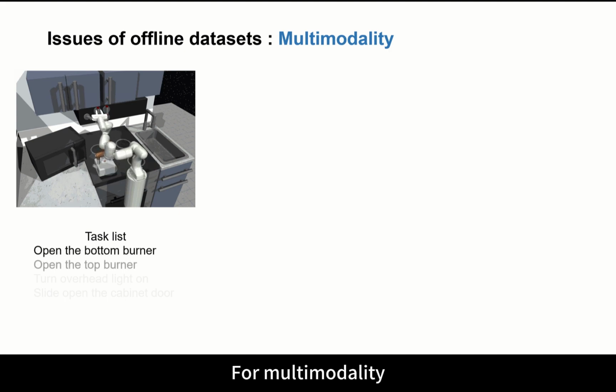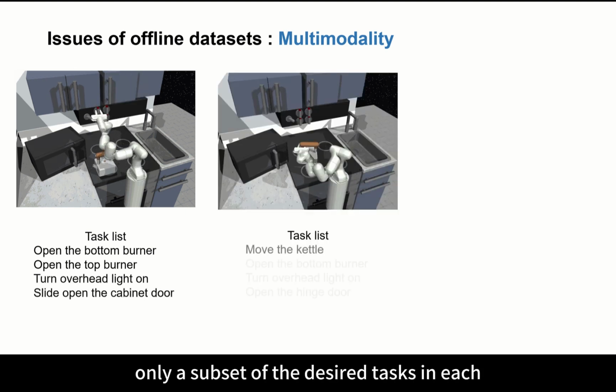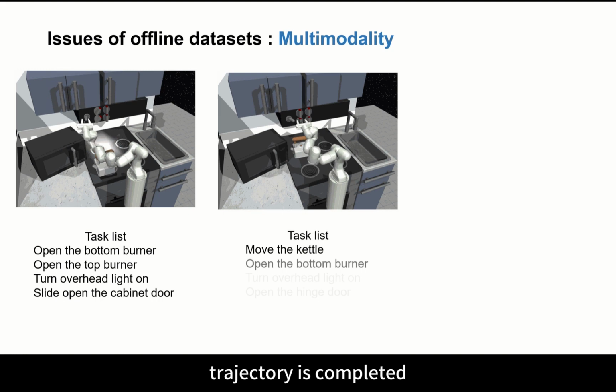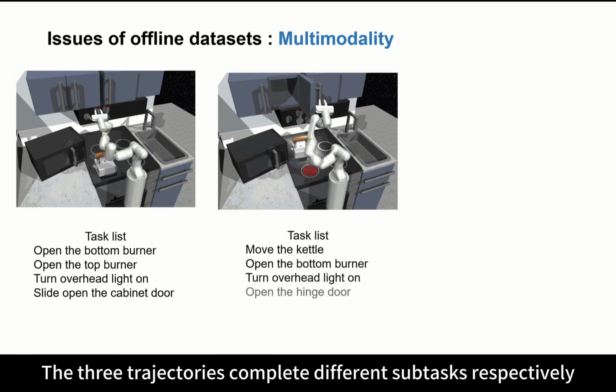For multimodality, datasets collected can consist of different solution trajectories. For example, in the kitchen task, only a subset of the desired tasks in each trajectory is completed. The three trajectories complete different subtasks respectively.